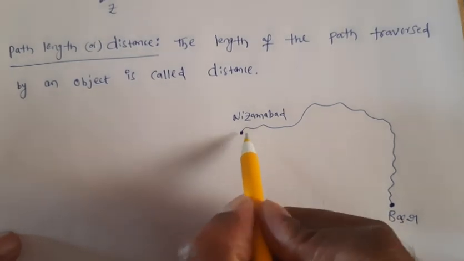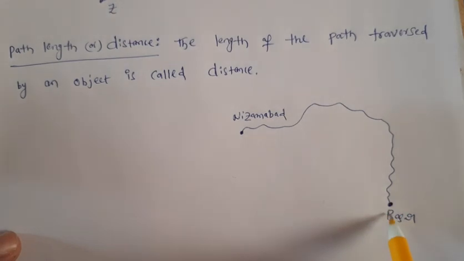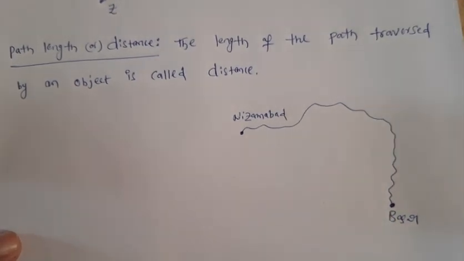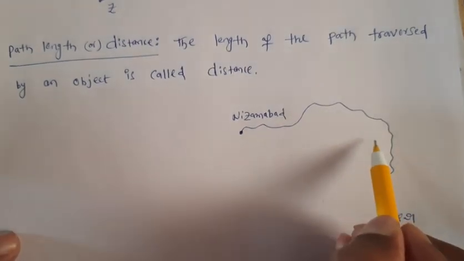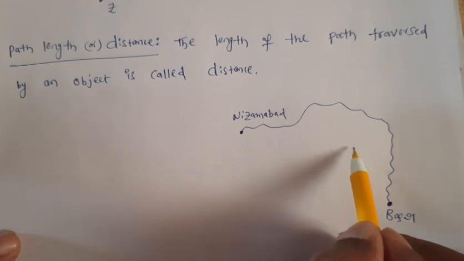You need to measure the whole length. So this whole length is called path length, or it is also called distance. If it is, let's say, 35 kilometers, then what is the distance traveled or path length? That is 35 kilometers.